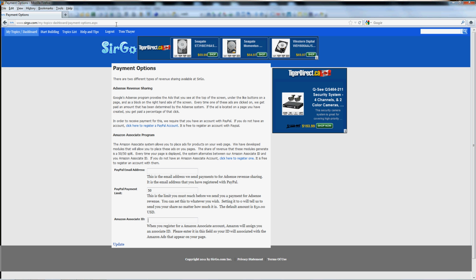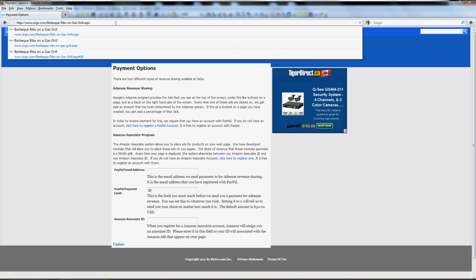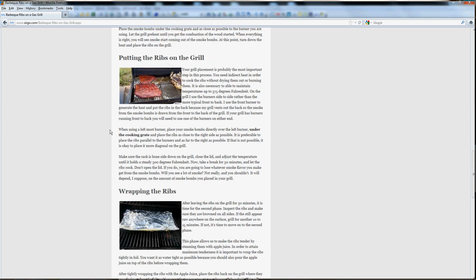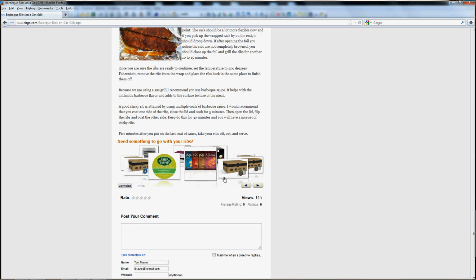Now, how this works is that we've got one module at the moment on the system, and that will change in the future, but right now there's only one module, and it is basically a carousel module. So I'm going to go over to this article here, and if we scroll down to the bottom, you'll notice that this carousel is actually running and advertising a number of products. If somebody clicks on that and it goes over to Amazon and they buy something, there's a commission generated.